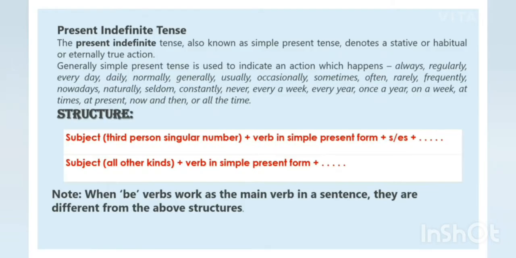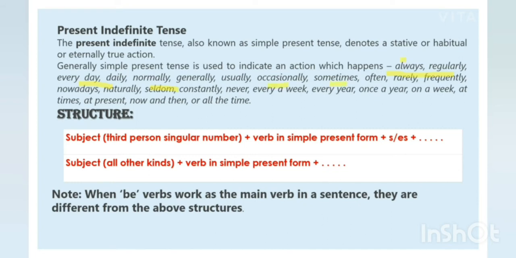Fine. Now let's talk about simple present tense, that is present indefinite tense. Students, present indefinite tense basically denotes a habitual action or a true action. It indicates an action which happens always, regularly, every day, daily, normally, generally, occasionally, sometimes.